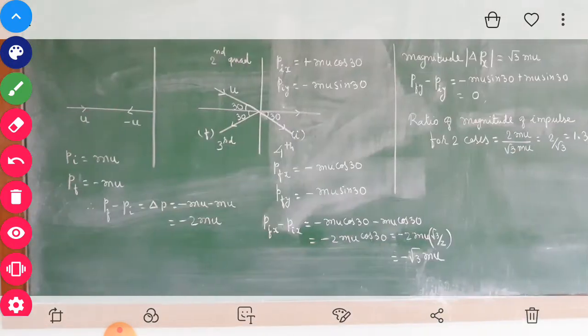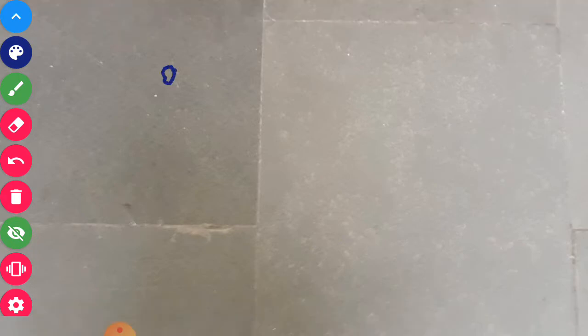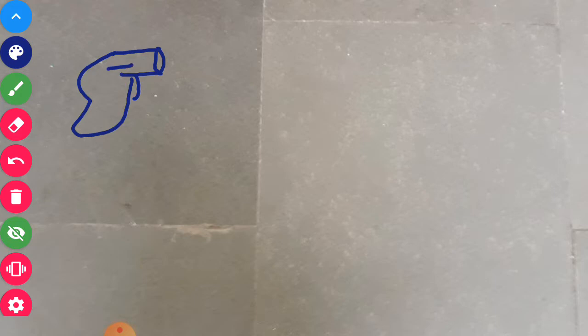You have, say, one gun, which is initially experiencing no force, meaning it is an isolated system. Say, for example, this is the gun. Let me draw it properly. It should look like a gun. And there is a bullet inside. Say this is the bullet.